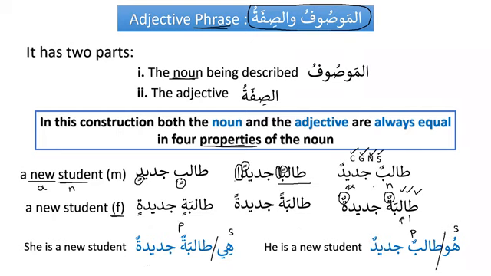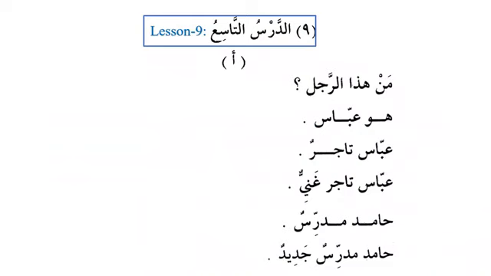Is this clear? This is one of the most frequently used phrases in the Quran. Very common. It's used a lot. Today, inshallah, we focus only on indefinite nouns, and inshallah, in part B of the lesson, we will focus on definite nouns. As we can see, talibun jadidun, both of them are indefinite nouns, both of them are an-nakira. Okay, if that's clear, then let's begin with the lesson.